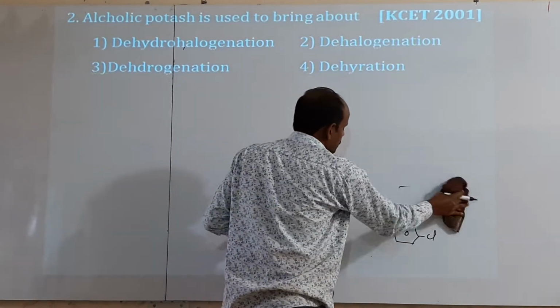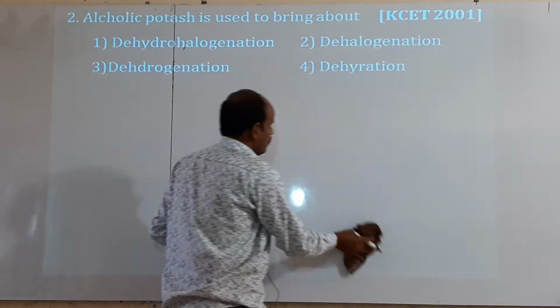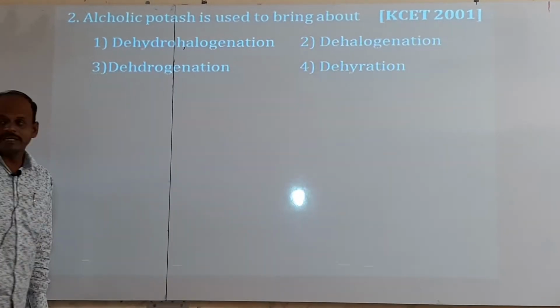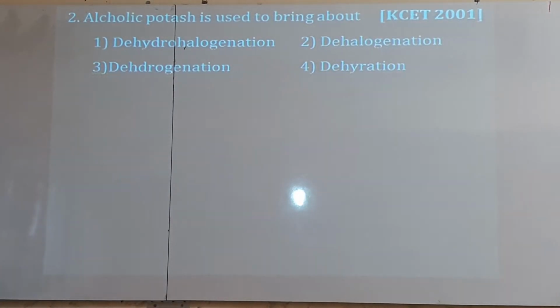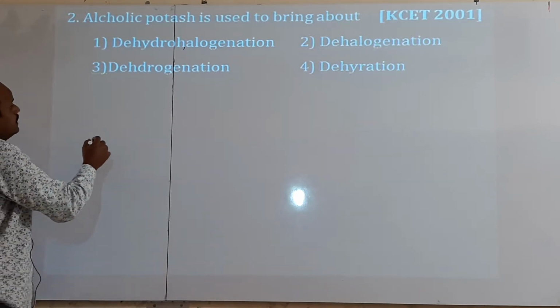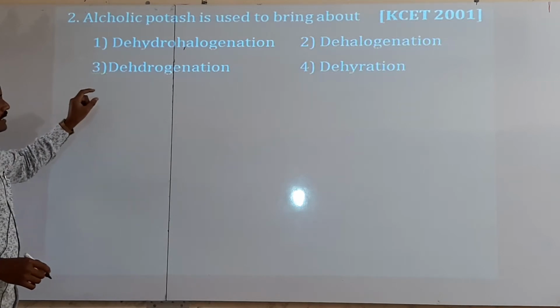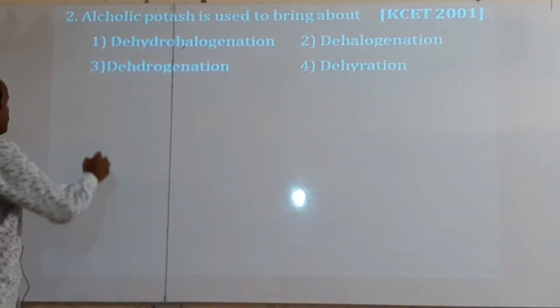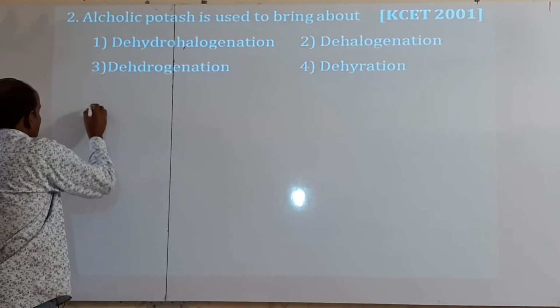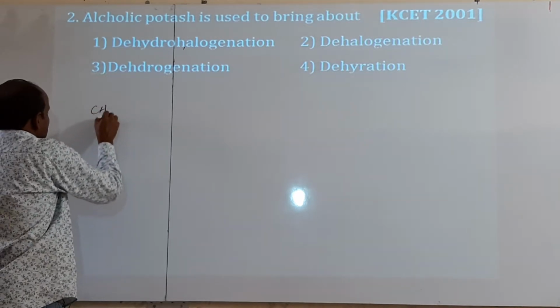What is meant by potash? Potash means potassium hydroxide. The given alcoholic potassium hydroxide. So, it acts as a dehydrohalogenating reagent. For example, if you take ethyl chloride